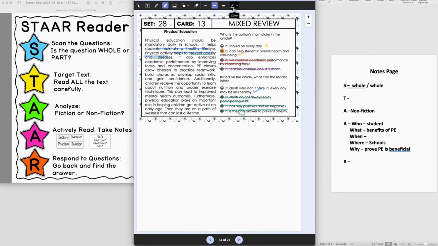So the best choice here is A, that students who don't have PE every day may be less healthy. And the keyword here is may. It's not taking an extreme stance, and so it's leaving it pretty wide open for an inference.